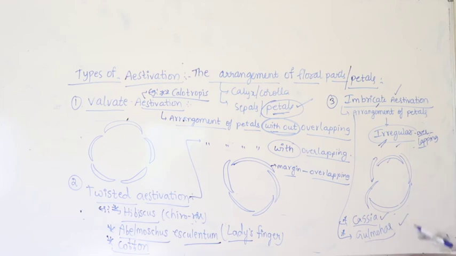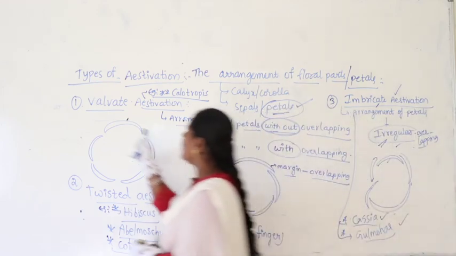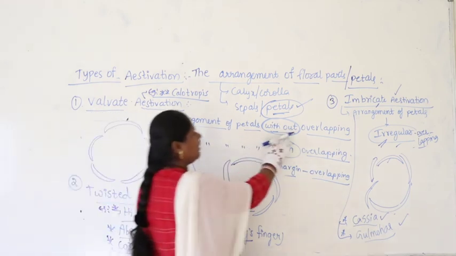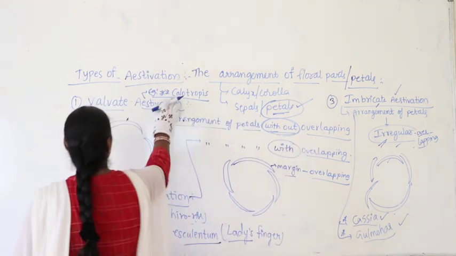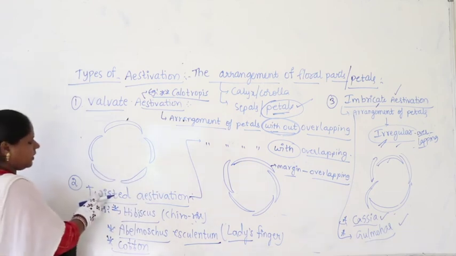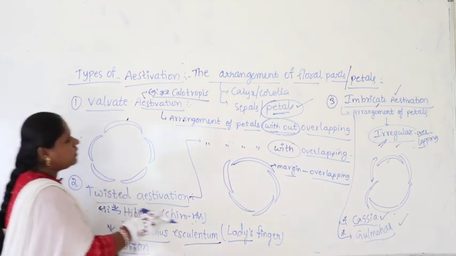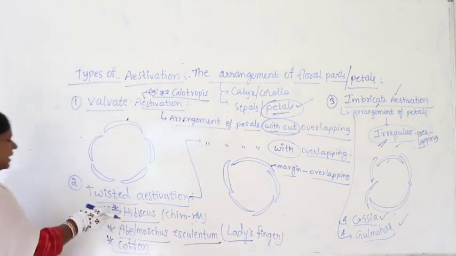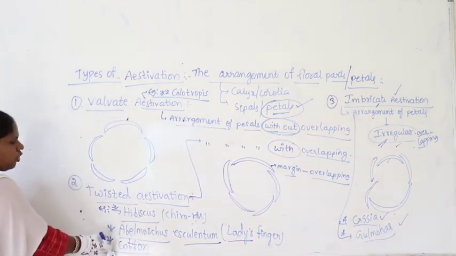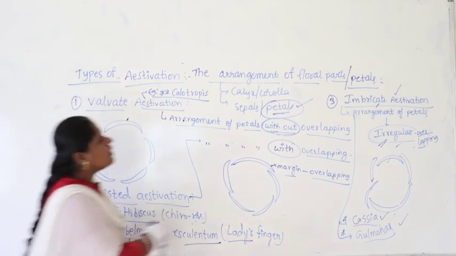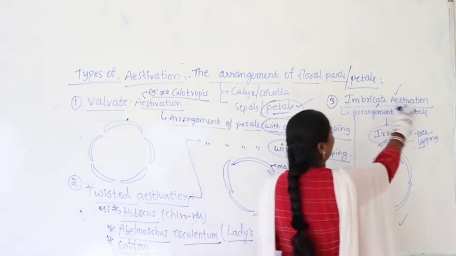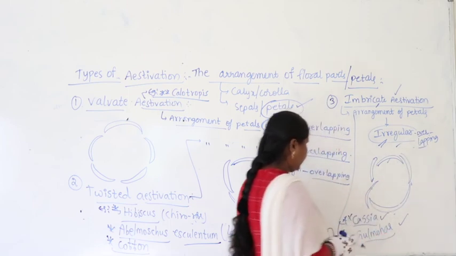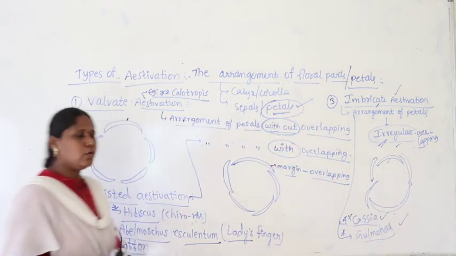Now first of all look at these three categories. What is the first one we have? Valvate aestivation. Here no overlapping. Remember the example, Calotropis. What is the second one? Twisted aestivation. Here you can see the margins showing overlapping. What are the examples? Hibiscus, Abelmoschus, cotton. Try to remember the common names. What is imbricate aestivation? Arrangement of petals with an irregular pattern of overlapping. Try to remember the examples Cassia and Gulmohar.